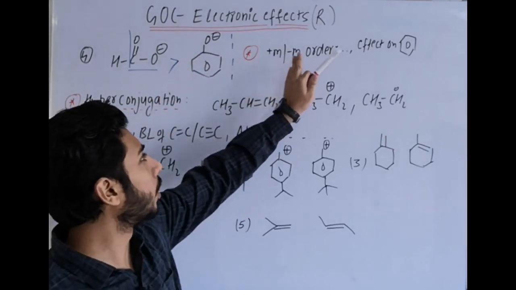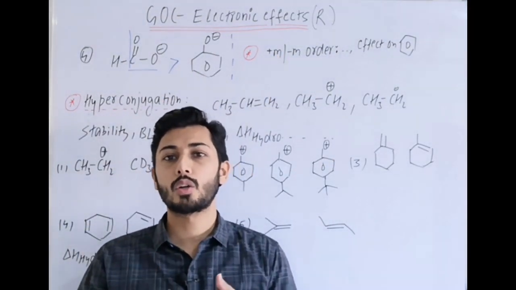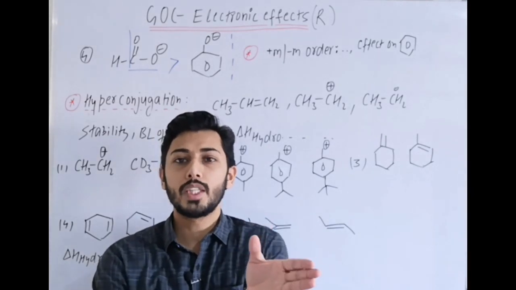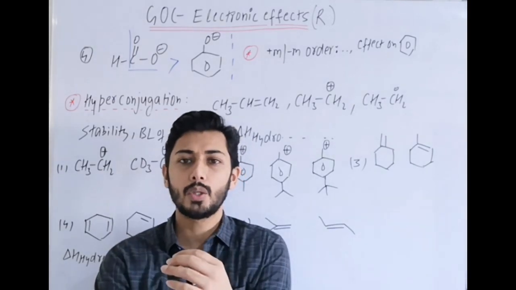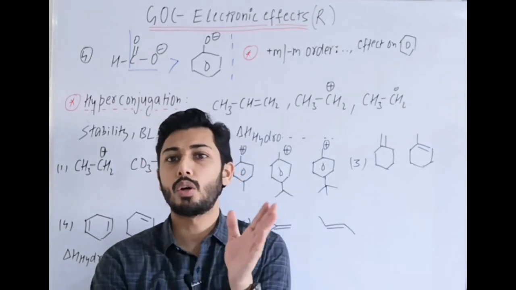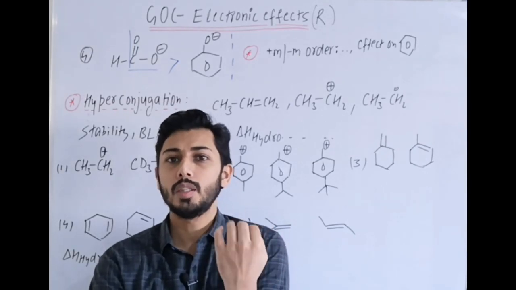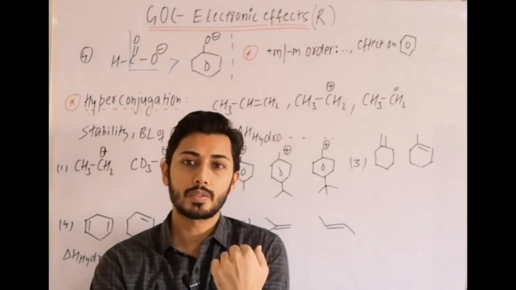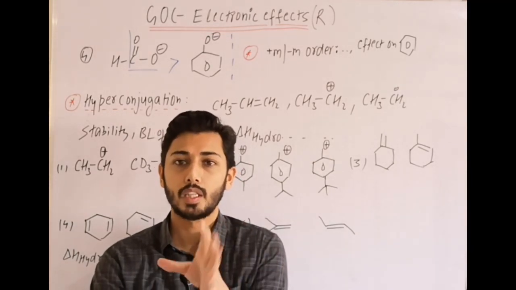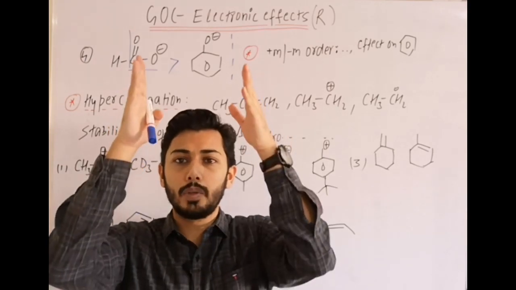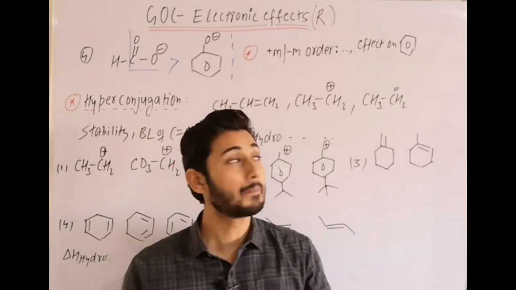Then there are some orders like plus M order, minus M order. If you remember, plus M means there is an electron releasing group which is using the pi electron system or conjugated system, and if any group releases the electron density in a conjugated system, it is termed as plus M group. If any group withdraws the pi electron density in a conjugated system, it is termed as minus M group or a group of minus M effect. Now in the notes and module, complete list is there of plus M groups and minus M groups, just like plus I and minus I.